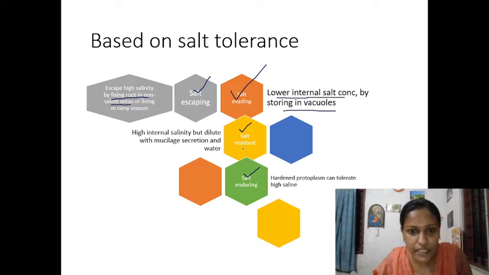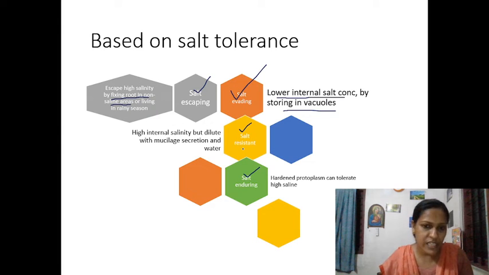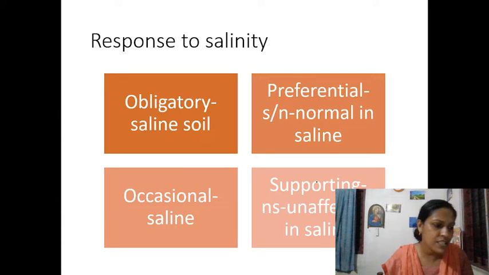Then you have salt enduring plants. Salt enduring means they are tolerating because they are having hard protoplasm. Very hard protoplasm is there, so that they can tolerate it in high levels. Okay, so based upon the salt tolerance, the plant is classified into salt escaping, salt evading, salt resistant, and salt enduring. This evading, enduring, all terms we have learned in xerophytes also. So you can compare the classification of xerophytes and halophytes.